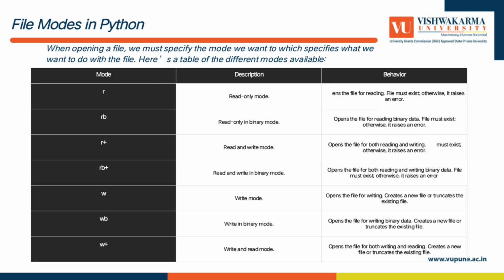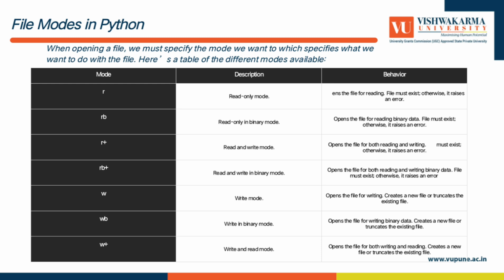R plus, read and write mode: opens the file for both reading and writing, must exist, otherwise it raises an error. RB plus, read and write in binary mode: opens the file for both reading and writing binary data. The file must exist, otherwise it raises an error. W, write mode: opens the file for writing, creates a new file or truncates the existing file.